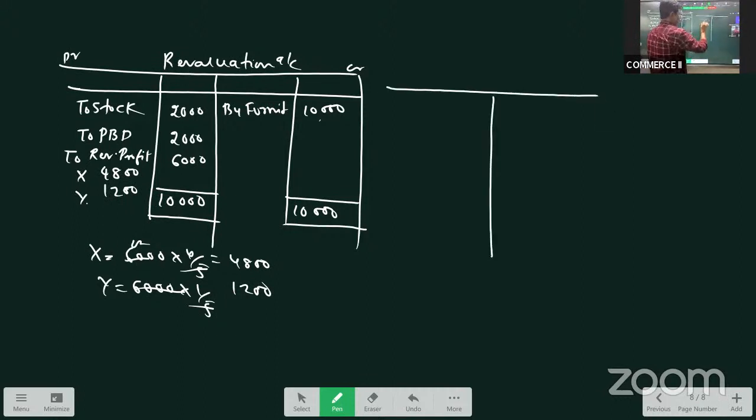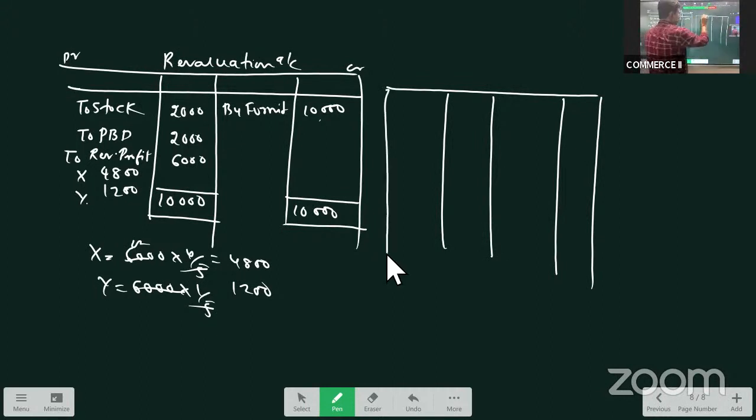We prepare cash account or bank account. Cash oblique bank account. What is the opening balance given? The opening cash or bank balance is given as 50,000. So that I'll take on the debit side.